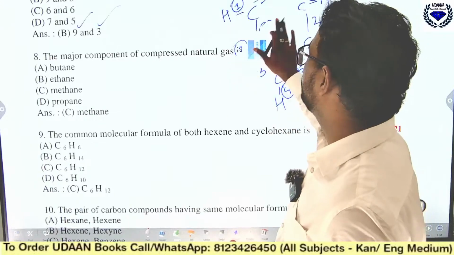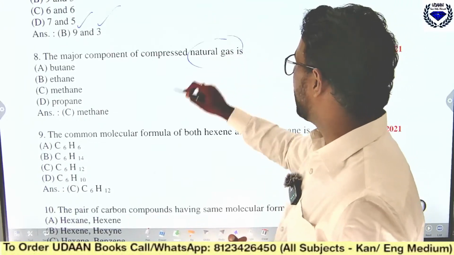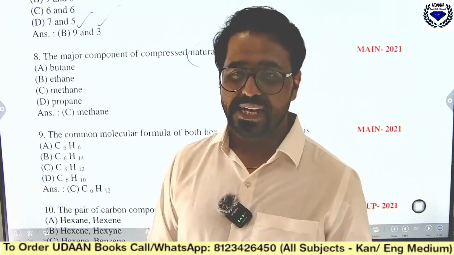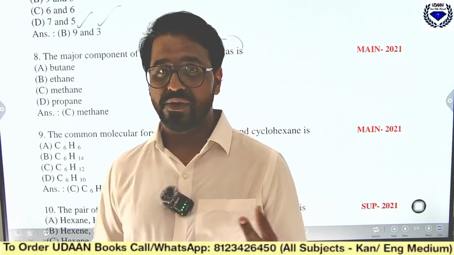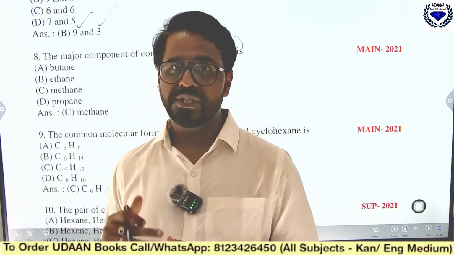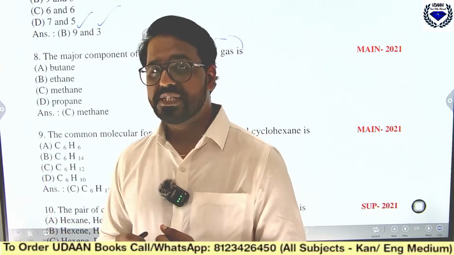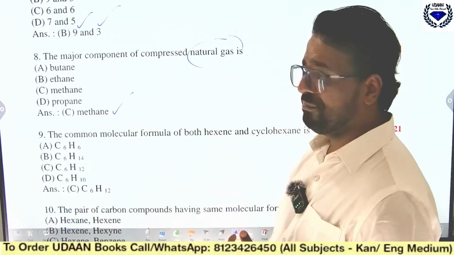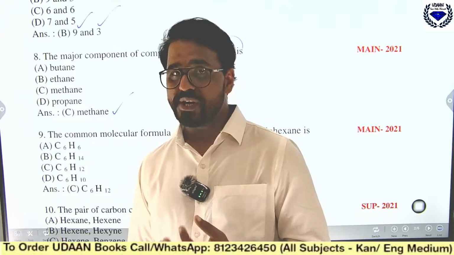See, the major component of compressed natural gas. Where will you find this compressed natural gas? In cylinders and all. In autos you can find this CNG. In auto rickshaws you can find boardings and posters related to CNG, that means compressed natural gas. The main component in that is methane. Can you tell me why methane is used? What is the importance of methane here?